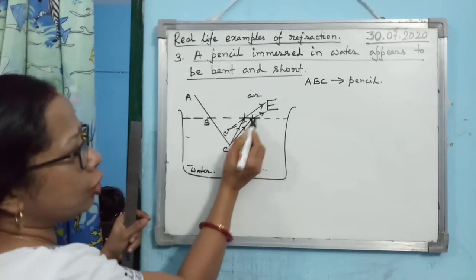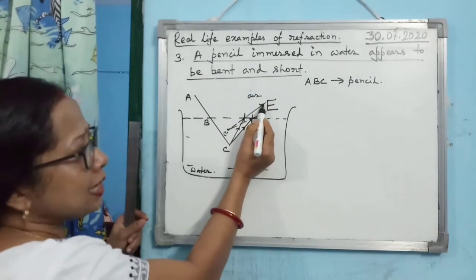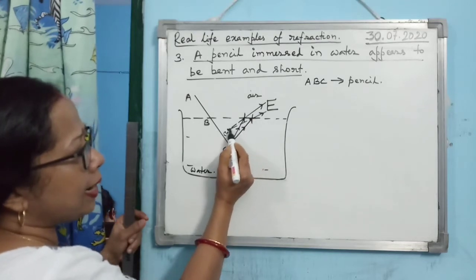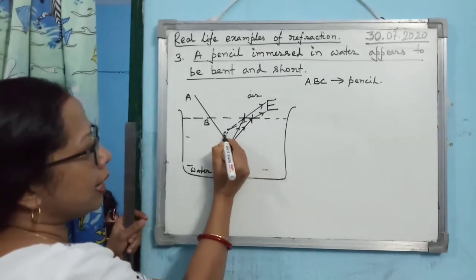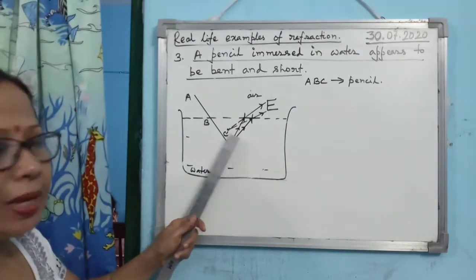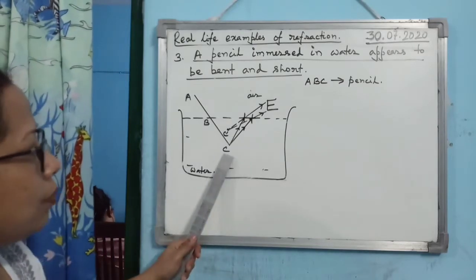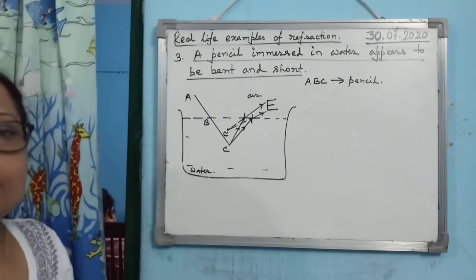The observer's eye cannot follow this bent path. So what will the observer's eye do? It simply extends the received light in the backward direction. So they are meeting at this point C dash. So C dash will be the image of C.